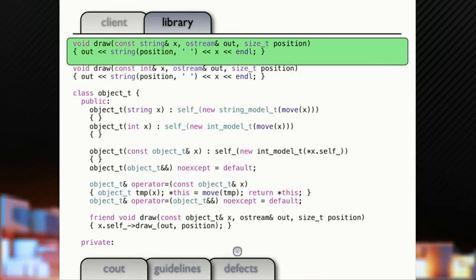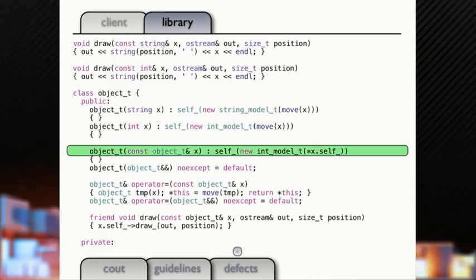We'll go back up here. We'll add a way that we can draw our strings. And right here, we're saying new int model. We don't want to do that anymore. What are we going to do? When we do a copy, we need to virtualize our copy. So we need to call through there.